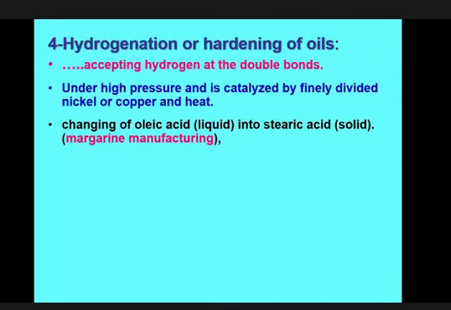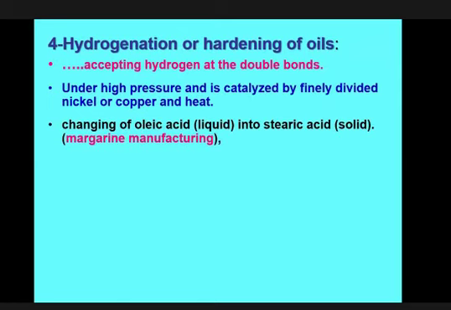This is oleic acid, which has 18 carbons. We may recall it is a monounsaturated fatty acid. It contains only one double bond, that is between carbon number 9 and 10.